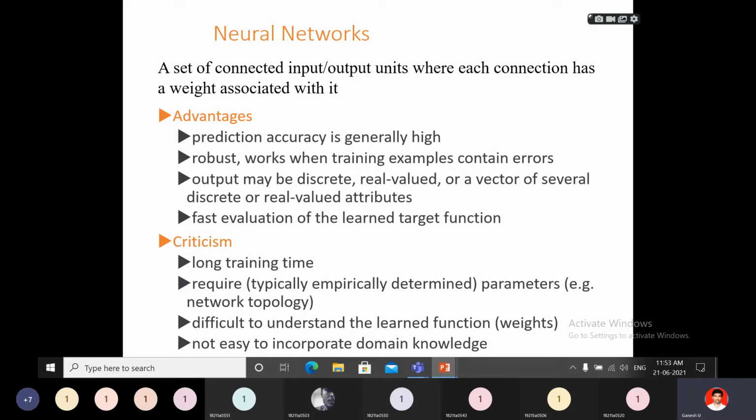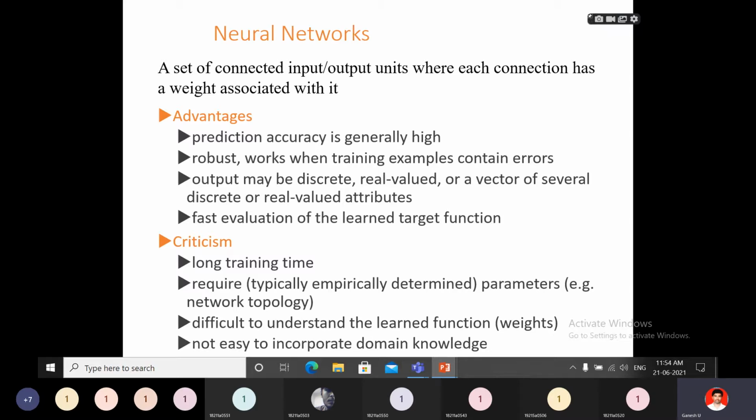The previous topics, classification by decision tree induction, classification by naive Bayes classifier and Bayes theorem, you understood very easily. Neural networks are not that easy. They are somewhat tricky, but the advantage compared to previous methods is that using neural networks we can get the accurate, exact result. They are robust and powerful.